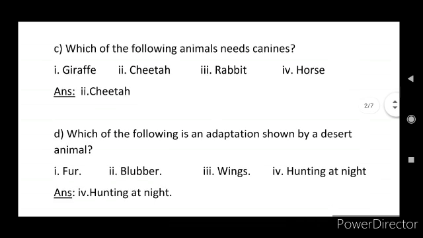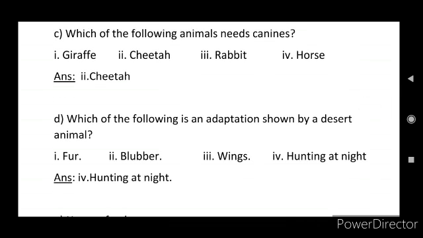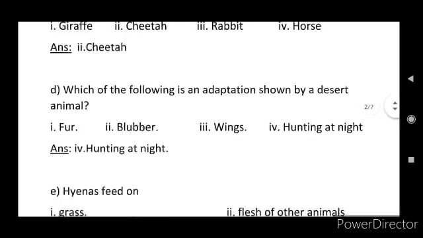And next, question D: which of the following is an adaptation shown by a desert animal? First option fur, second option blubber, third option wings, fourth option hunting at night. Some of the desert animals are night animals. The adaptation shown by some desert animals is hunting at night. So the fourth option is the correct option.